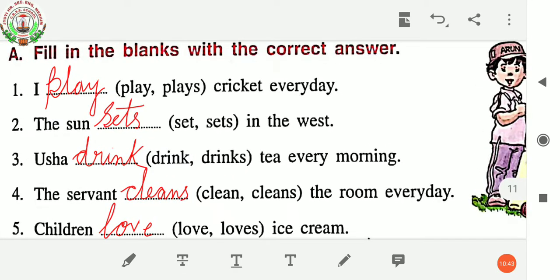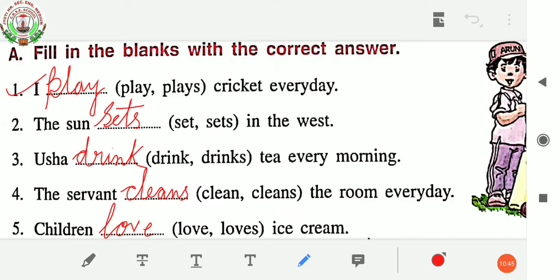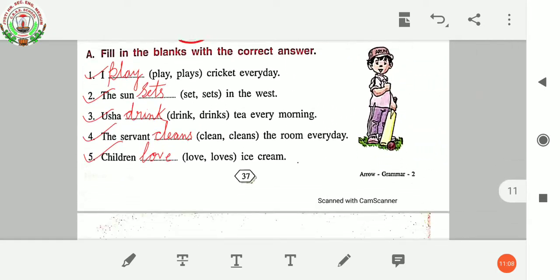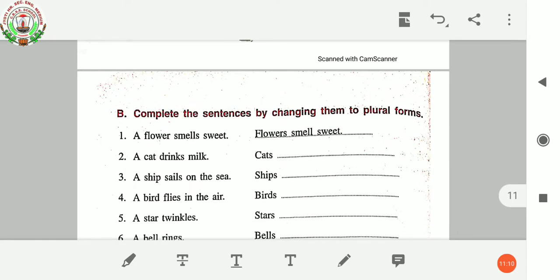I play cricket every day. Second, the sun sets in the west. Third, Usha drinks tea every morning. Fourth, the servant cleans the room every day. Fifth, children love ice cream. Okay, so my dear children, let us see the next question.